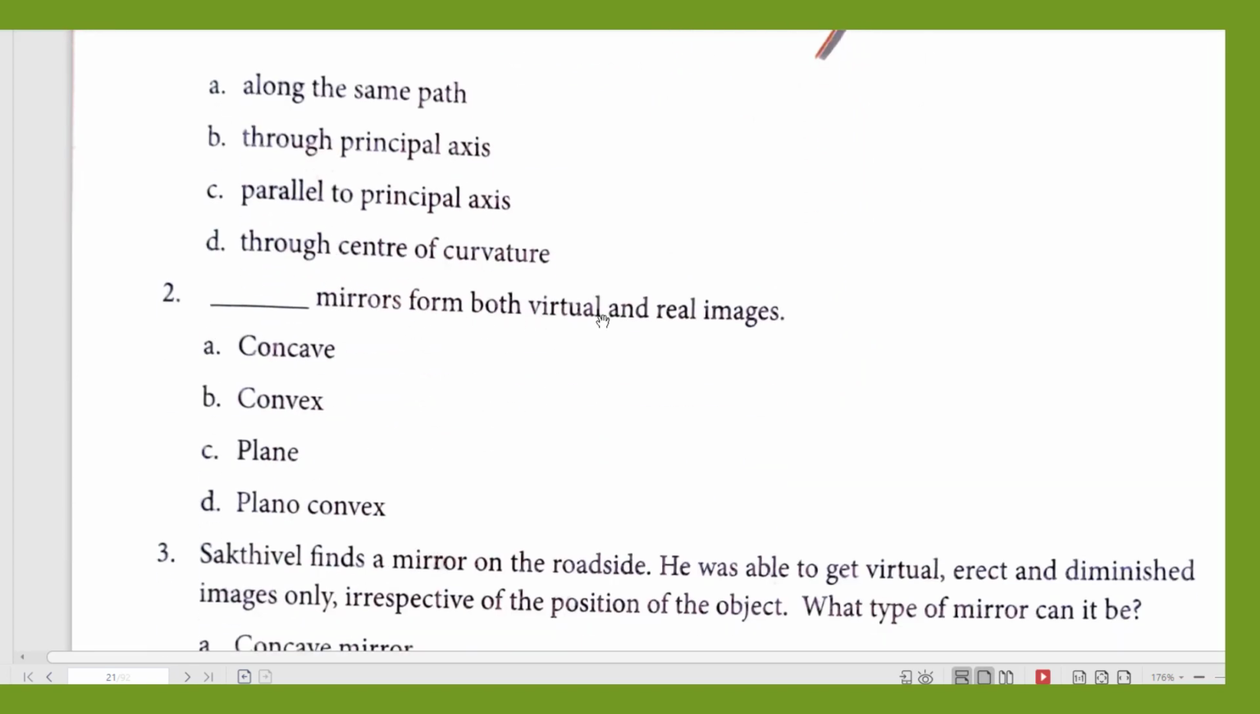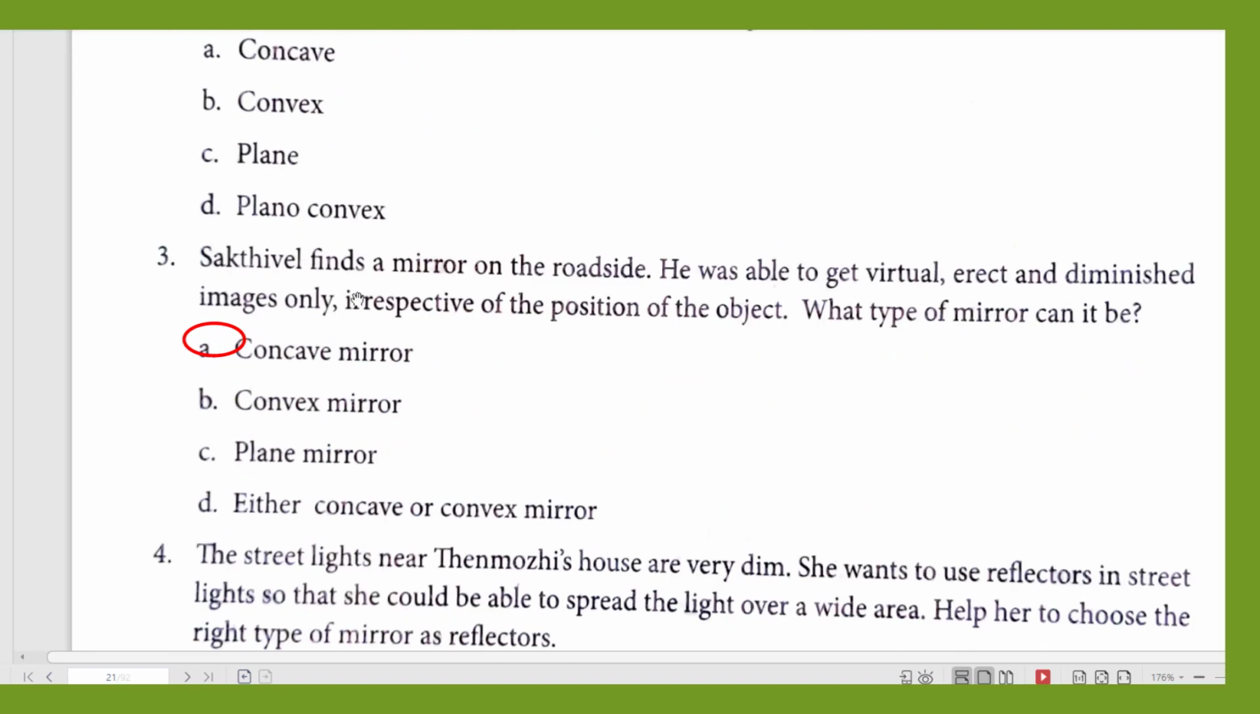Mirrors form both virtual and real images. Concave mirrors form both virtual and real images. Saktivel finds a mirror on the roadside. He was able to get virtual, erect, and diminished images only, irrespective of the position of the object. What type of mirror can it be? Because it is virtual, erect, and diminished image, then the mirror should be convex mirror.